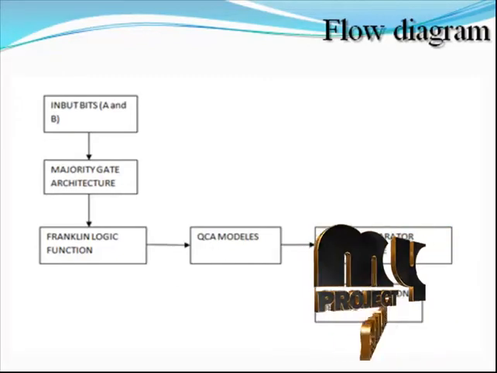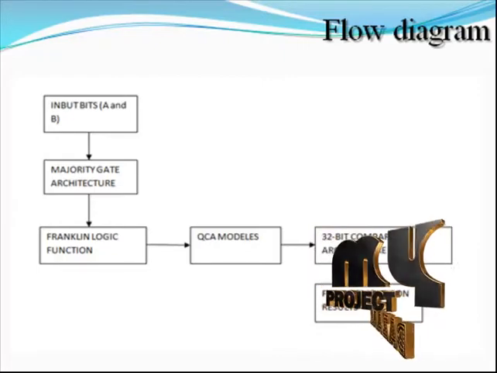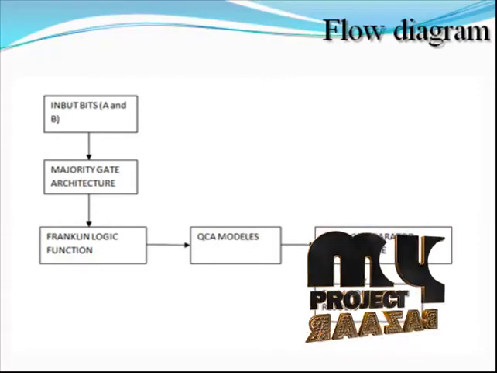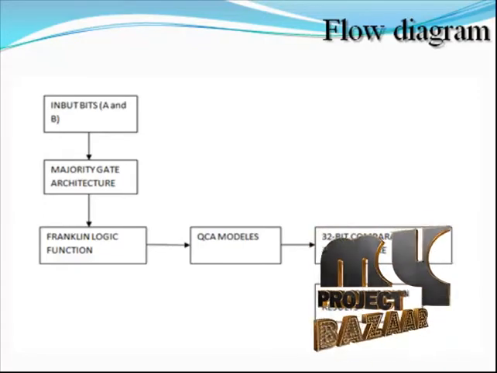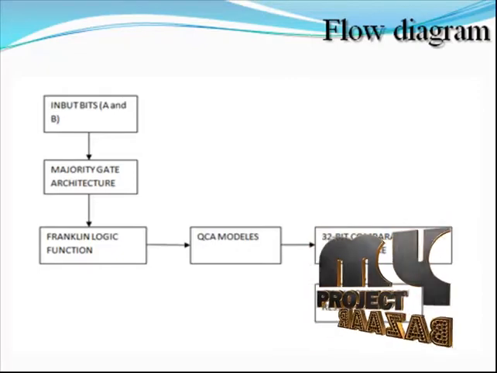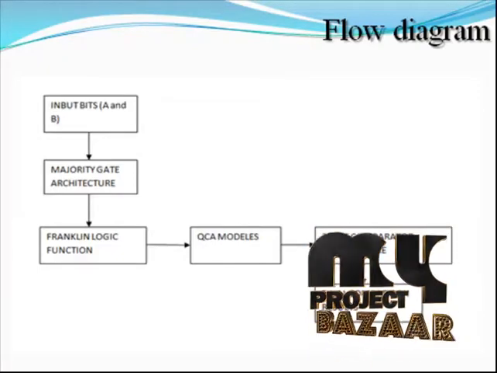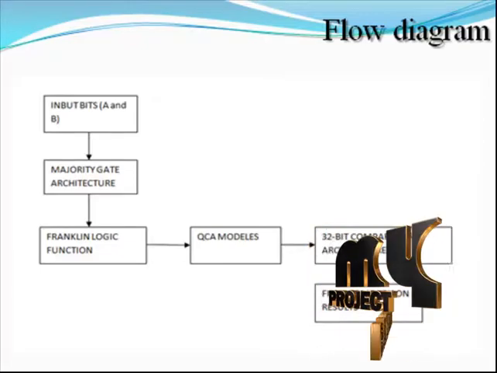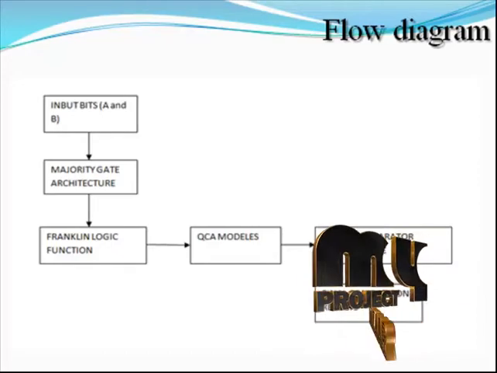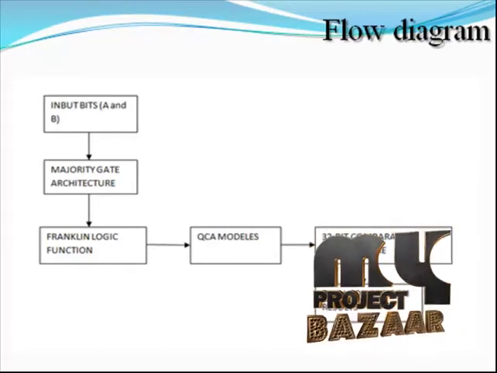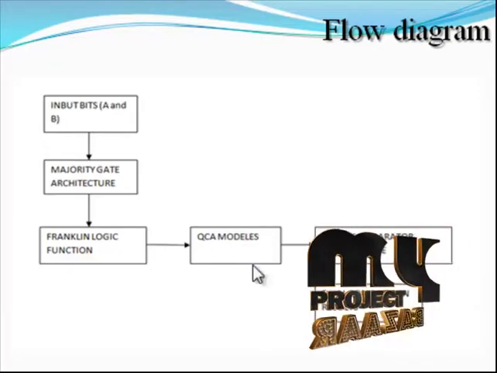Next we will see the QCA module. The QCA module consists of many logical blocks in the majority gate architecture. The comparator architecture consists of many majority gates. The QCA module is used to optimize the overall comparator architecture. This module enhances the comparison work and develops higher speed compared to the existing methodology. This method connects the overall architecture from small modules, and these modules improve the processing time.